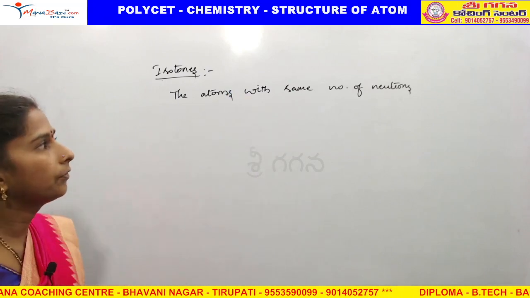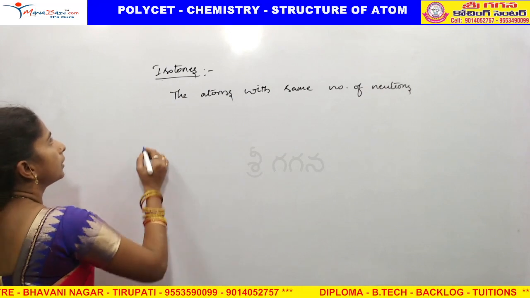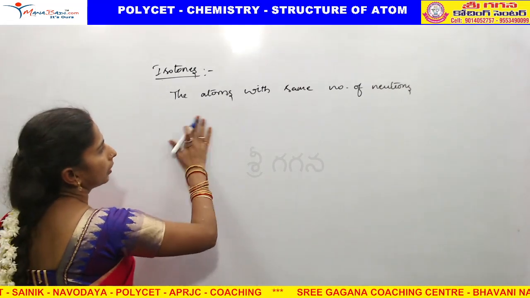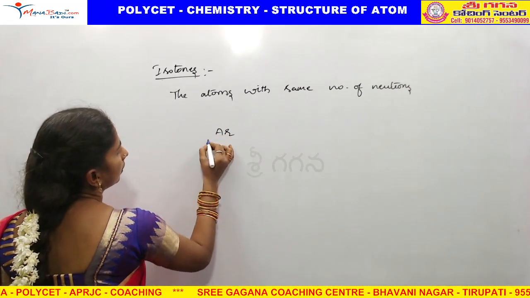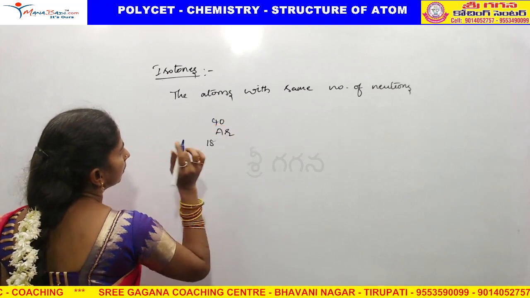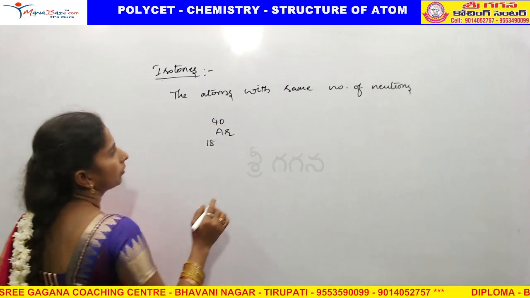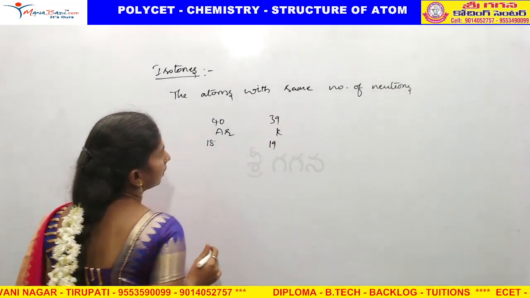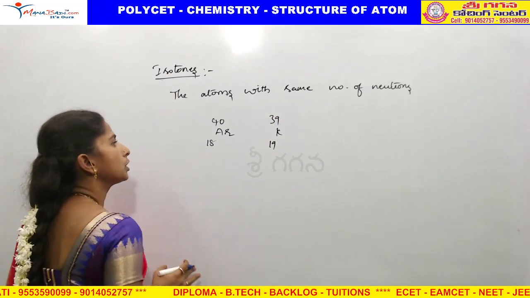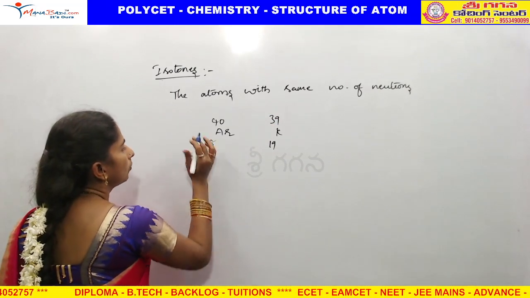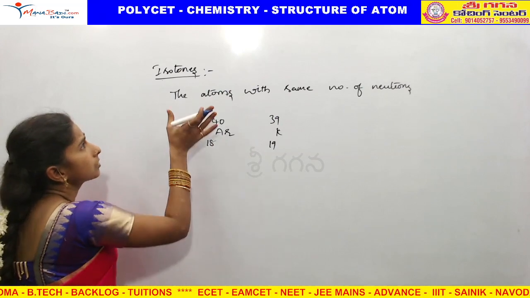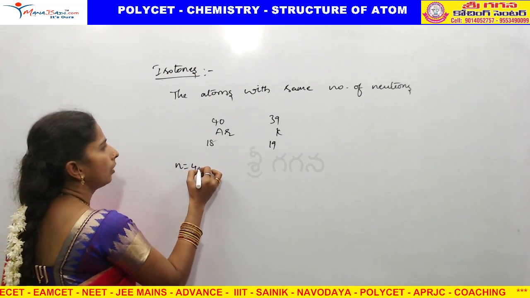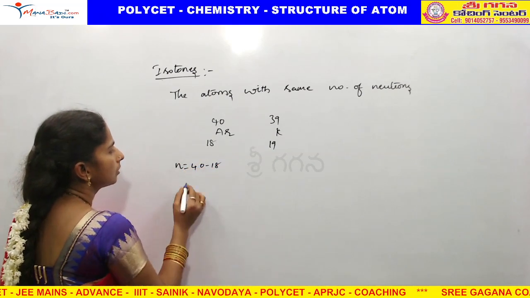For example, if we take argon 1840 and potassium 1939, the atomic mass of potassium is 39. We don't need electrons and protons because in its definition itself it is the same number of neutrons. Neutron alone we can check: 40 minus 18 is equal to 22.